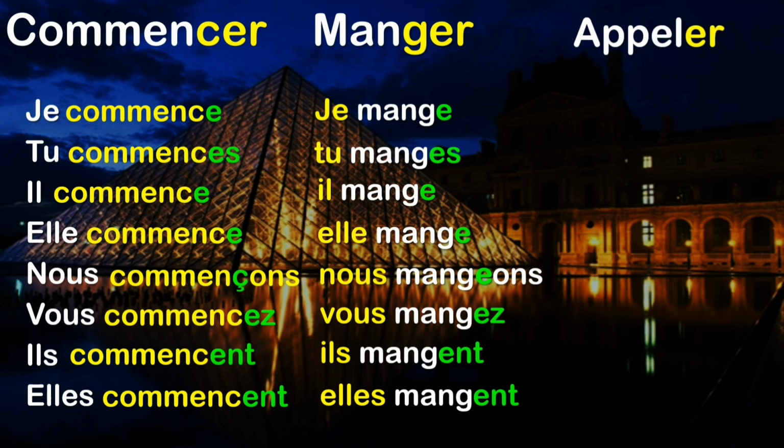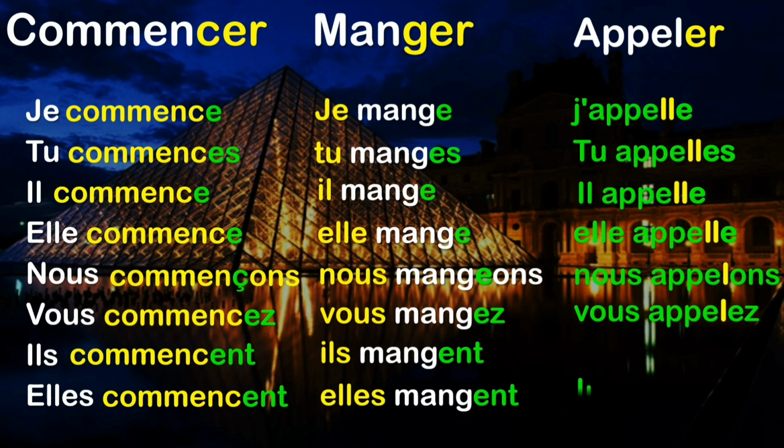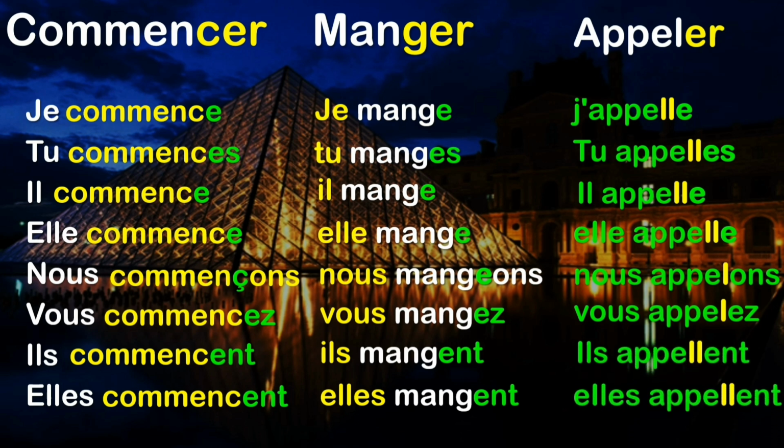Let us see the third one that we have studied. Appeler, ending with ELER. J'appelle, tu appelles, il appelle, elle appelle, nous appelons, vous appelez, ils appellent, and elles appellent. So you can see the doubling of the consonant L with je, tu, il, elle, and ils, elles plural, whereas there is no doubling of the consonant with nous and vous.